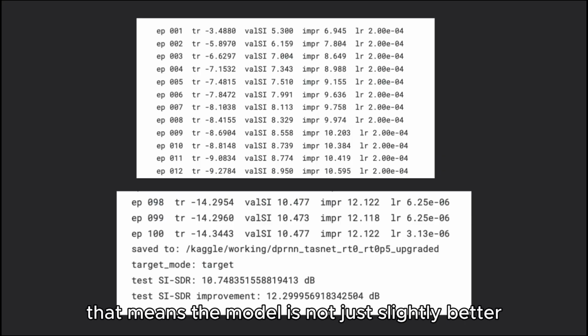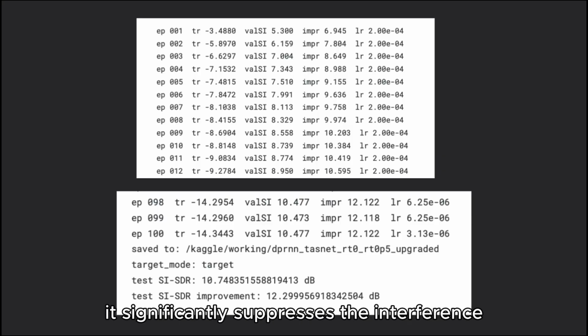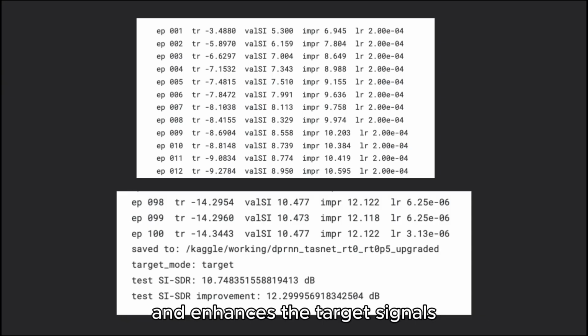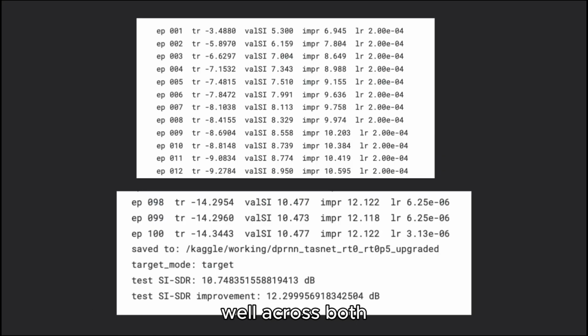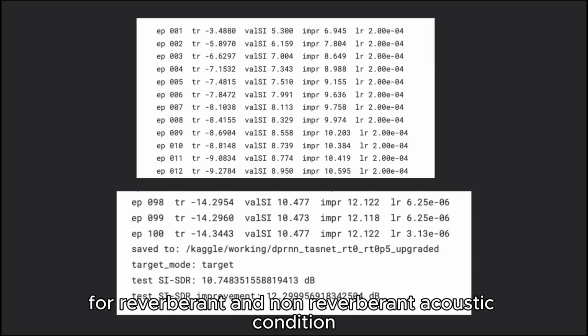That means the model is not just slightly better than the input mixture, it significantly suppresses the interference and enhances the target signals. The consistent gap between baseline and model performance confirms that the DPRNN TasNet architecture generalizes well across both reverberant and non-reverberant acoustic conditions.